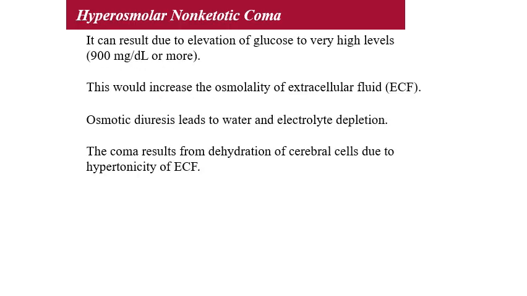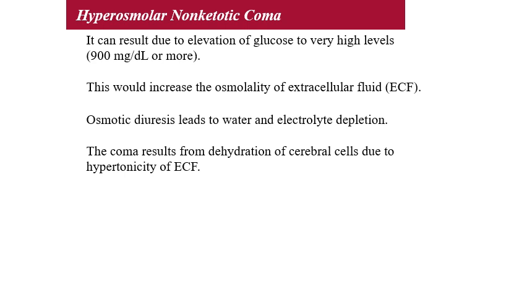Then, what is the meaning of hyperosmolar non-ketotic coma? That is actually due to elevation of blood glucose to very high levels, usually greater than 900 milligram per deciliter or more. That condition can develop in patients with diabetes mellitus.